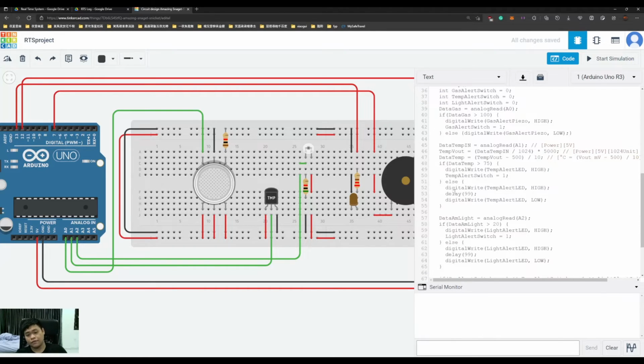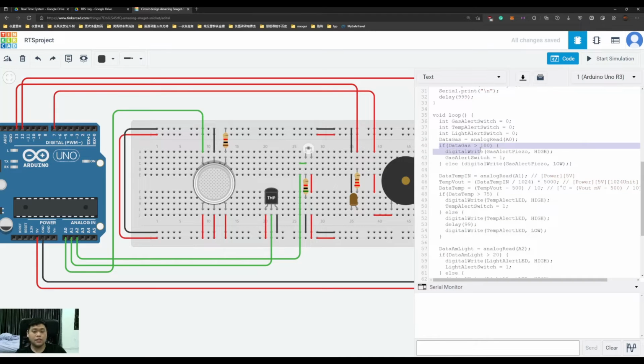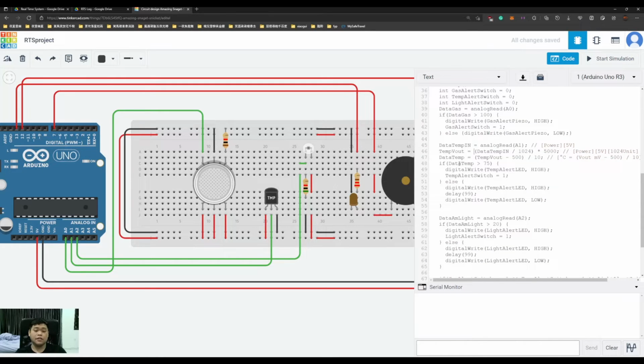Here, if the gas sensor detects a smoke degree of more than 100, then we will activate the buzzer. The second one is the temperature data: if it detects more than 75 Celsius, we will activate the temperature alert LED, else the temperature LED will keep blinking. The LED will keep lighting until the temperature is no longer more than 75 Celsius as detected by the temperature sensor.